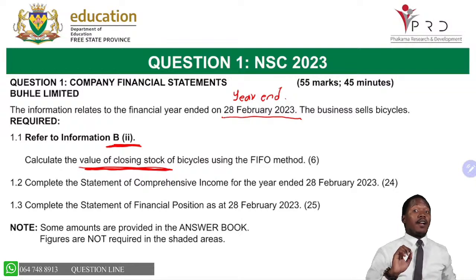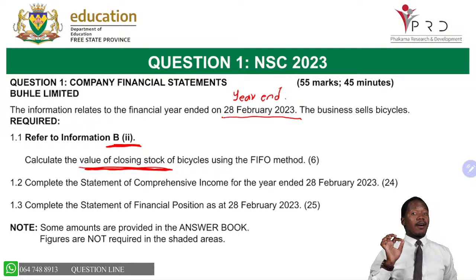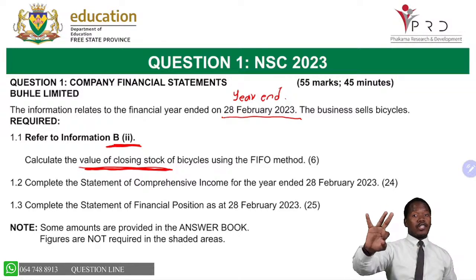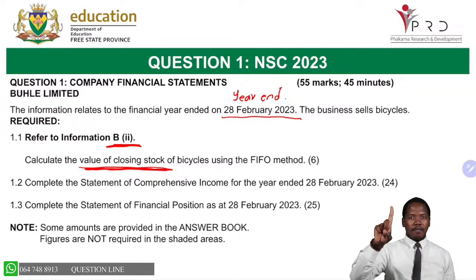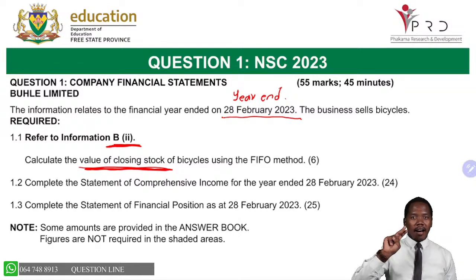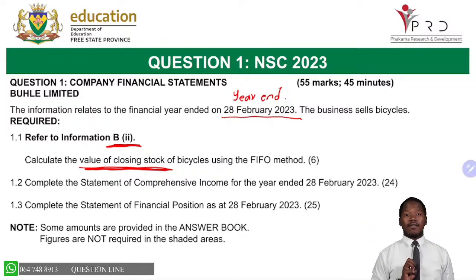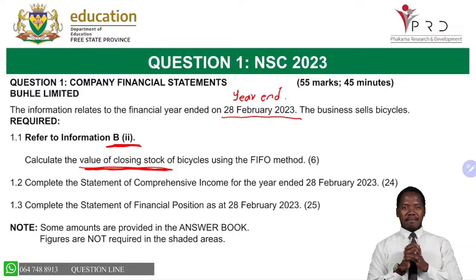Now, when I calculate the value of closing stock, my paper 2 has taught me that I use 3 valuation methods. Can you name them? FIFO, weighted average, and then the third one will be the specific identification. What am I trying to say to you here, grade 12s?